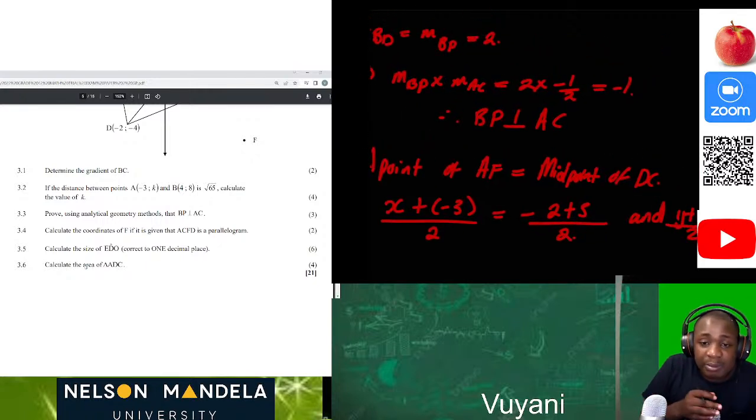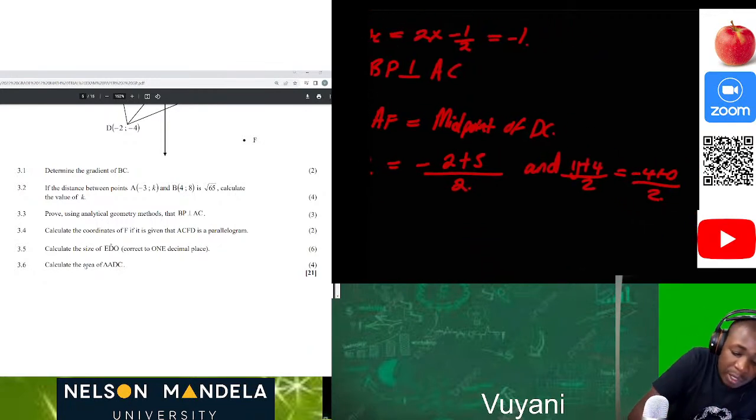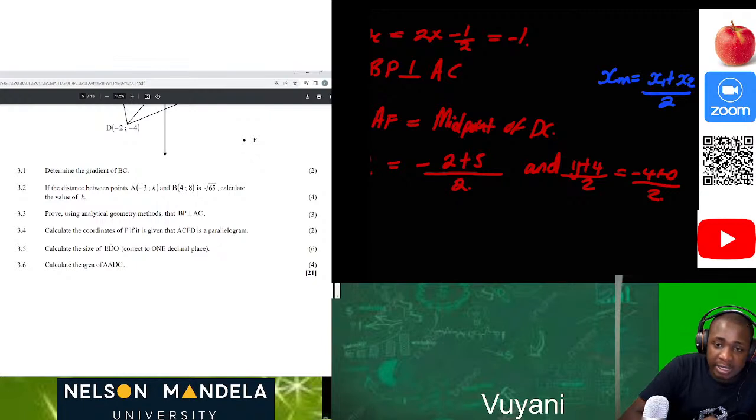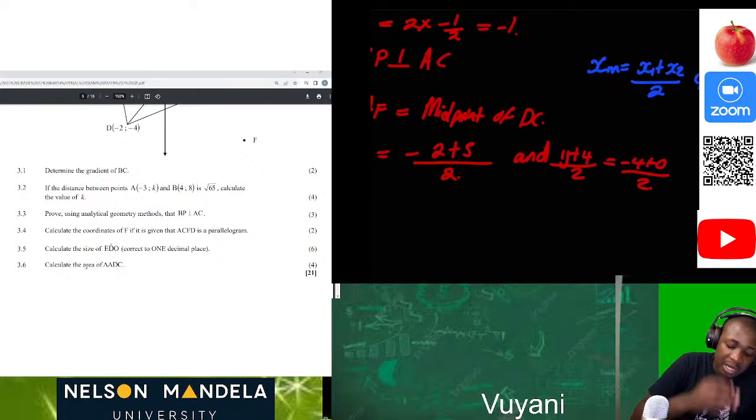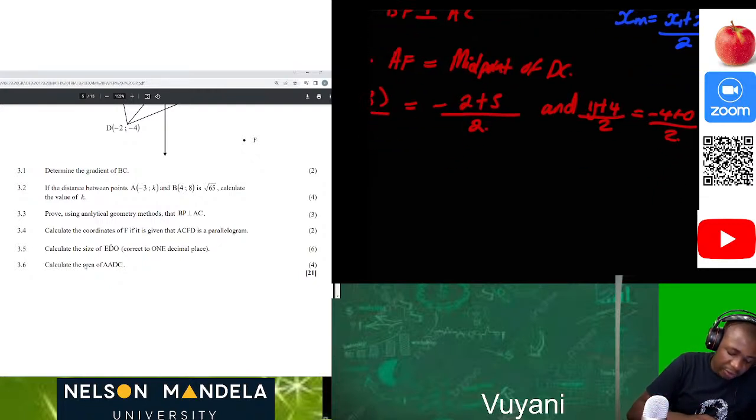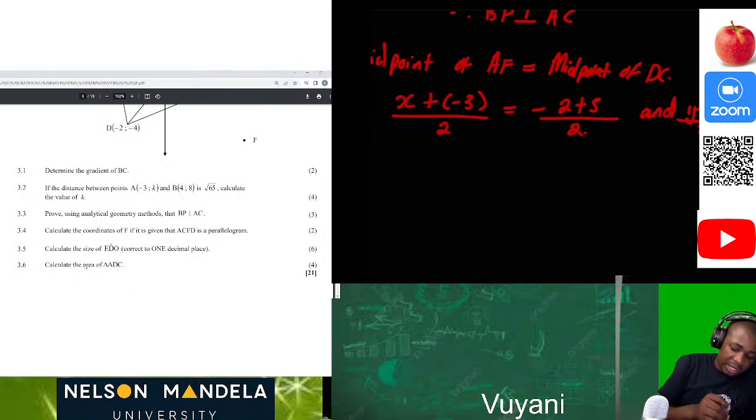Someone is asking me, where is all of this coming from? Do you remember that if we know the midpoint of the line, we always know that xm is equal to (x1 plus x2) divided by 2, and ym is equal to (y1 plus y2) divided by 2. So this is what we are doing right now, step by step, so that you don't get confused.